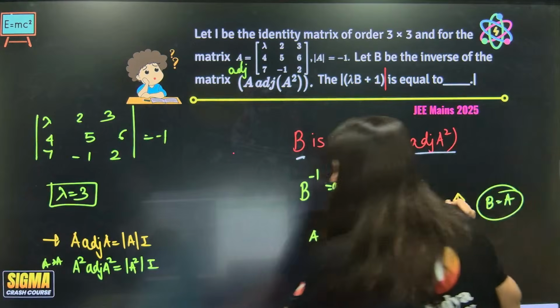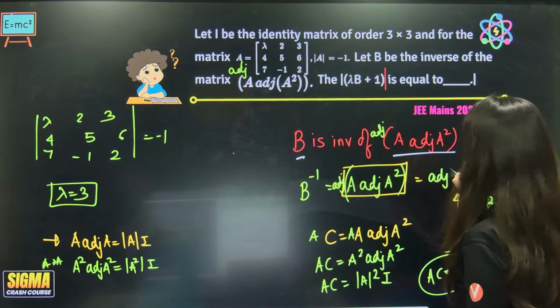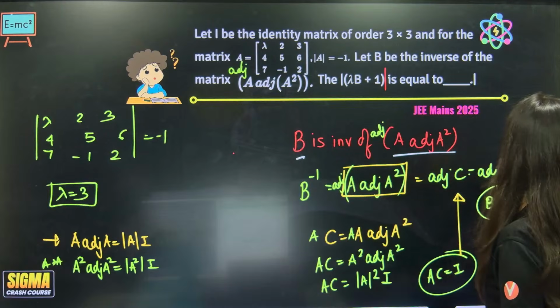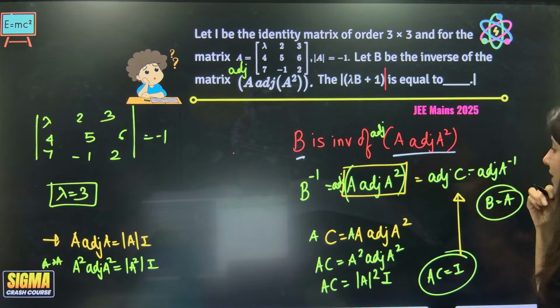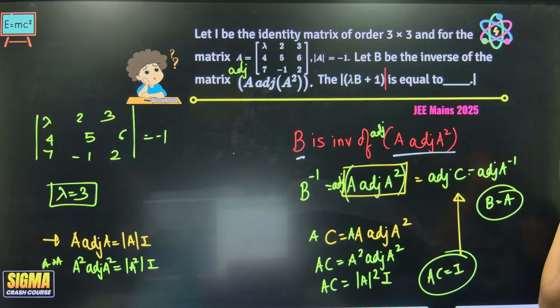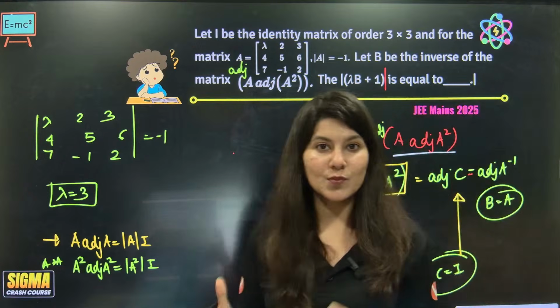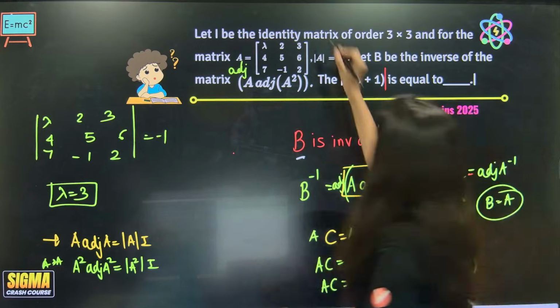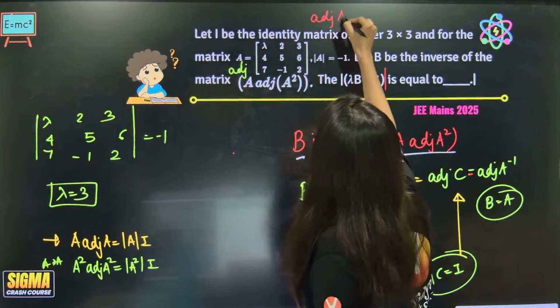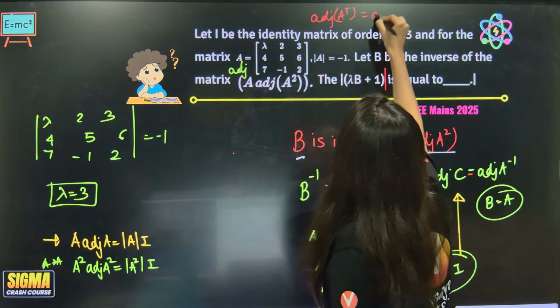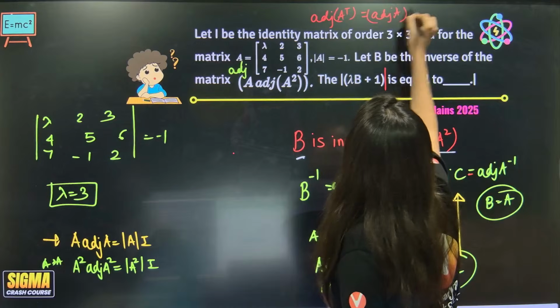Adjoint of C, so adjoint of A inverse. So B inverse is adjoint of A inverse. Using the properties of inverse, inverse and transpose have the same properties. Remember, adjoint of A transpose is equal to adjoint of A whole transpose.